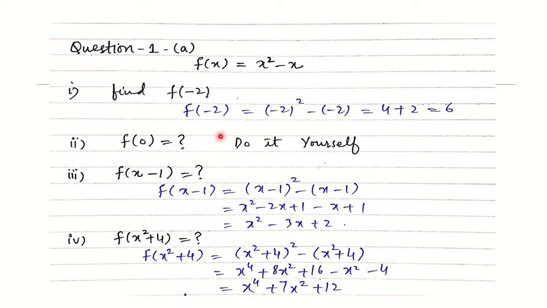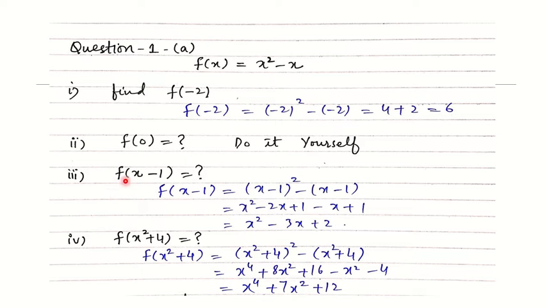This is question number 1, part A of exercise 1.1. A function is given, which is f of x equal to x square minus x, and we have to find the value of this function f at different values, which are minus 2, 0, x minus 1 and x square plus 4. First of all, we have to find the value of f of minus 2. We can find this by simply putting minus 2 against x in this function, and simplifying the terms we will get the answer. F of 0, do it yourself.